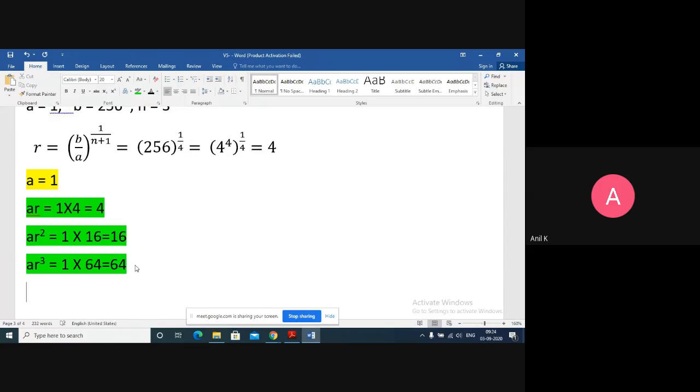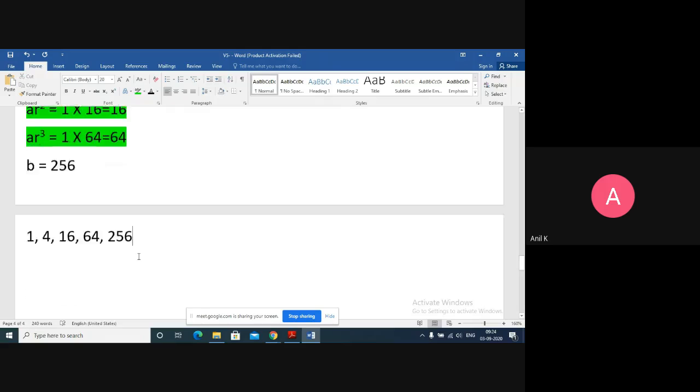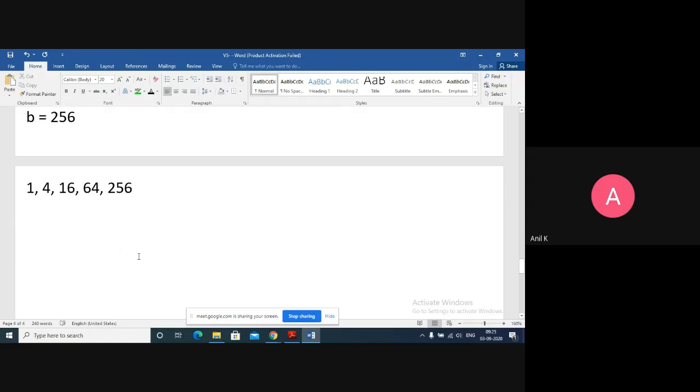And my fourth number is B value. B equals 256. Once you get all the values, you just write down the numbers and check whether they will form the GP or not. 1, 4, 16, 64, 256. Will it form a GP?